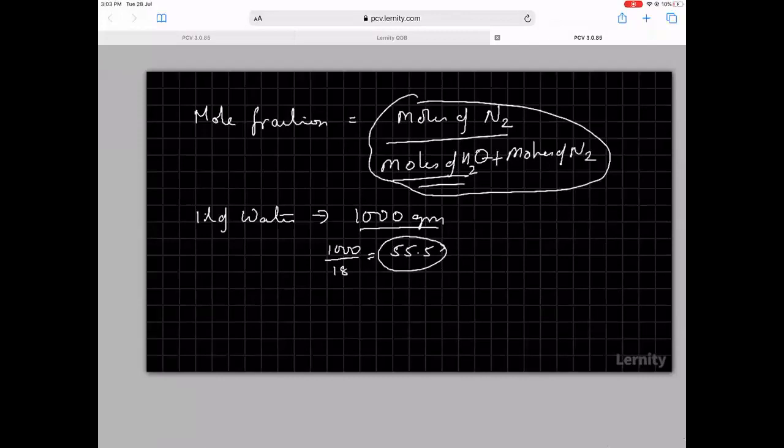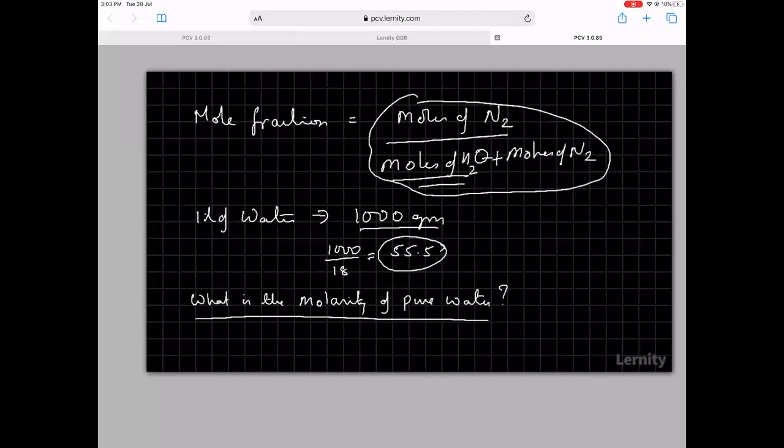There was a question once which came in a JEE mains. The question was very simple, straightforward. What is the molarity of pure water? So in water, you have 1000 grams of water in 1 liter of water.